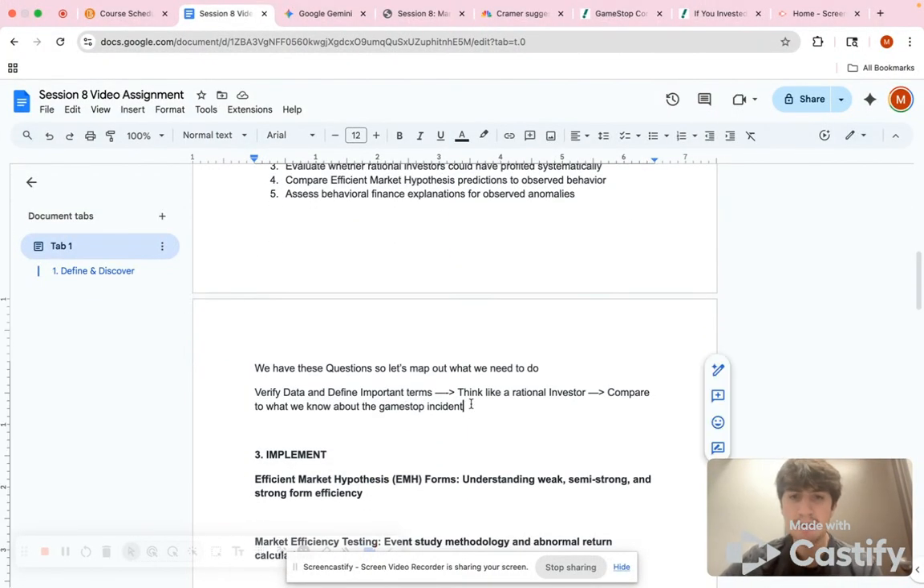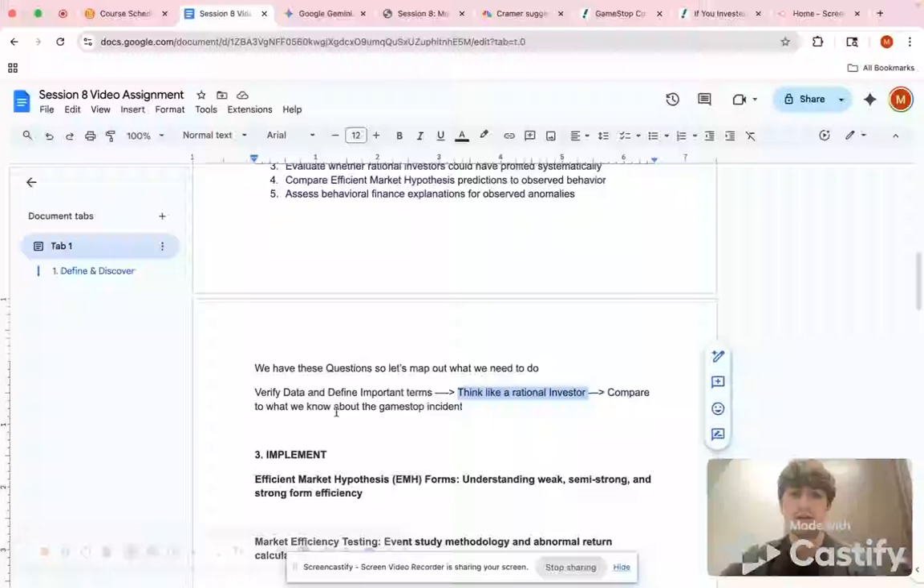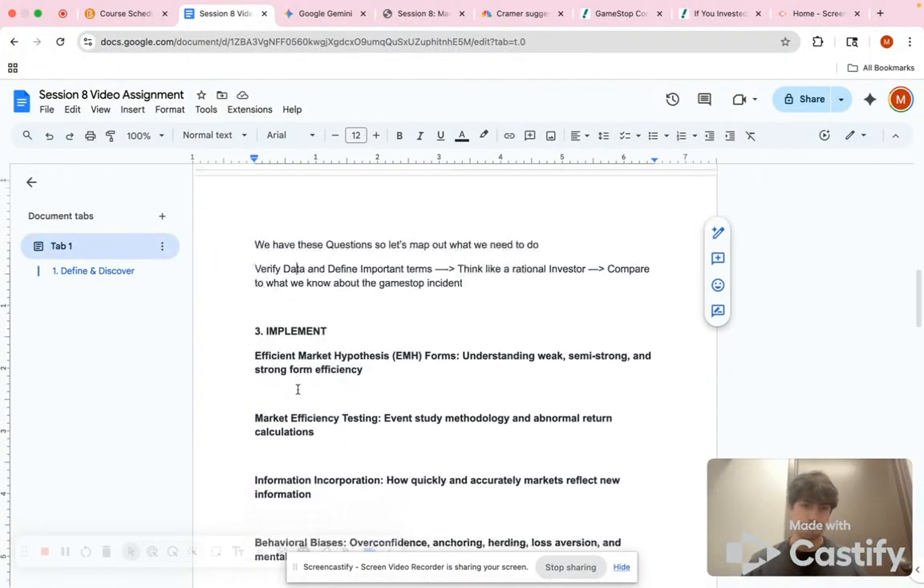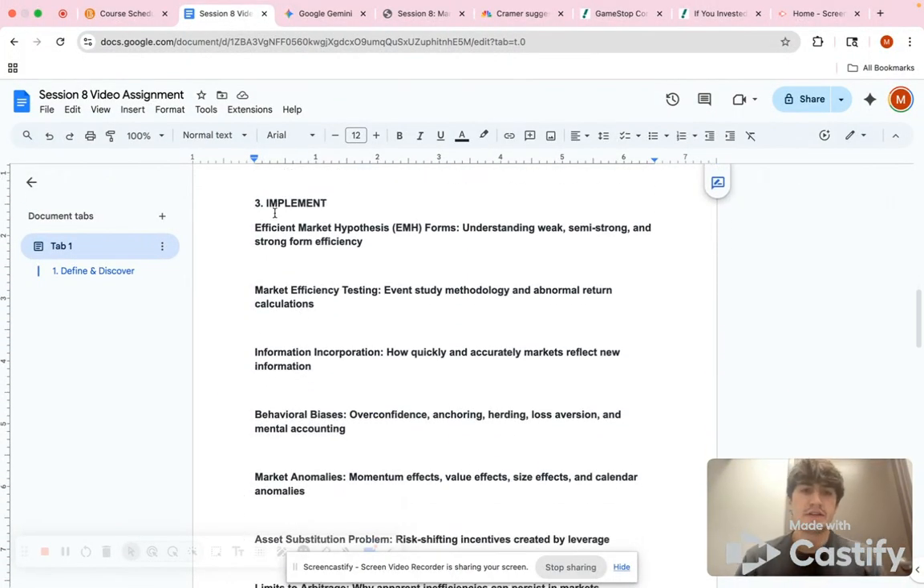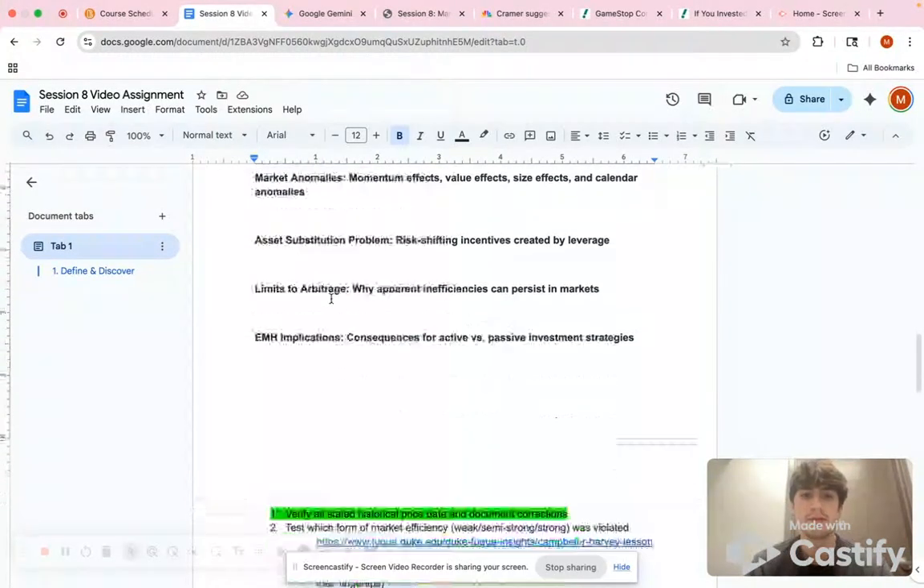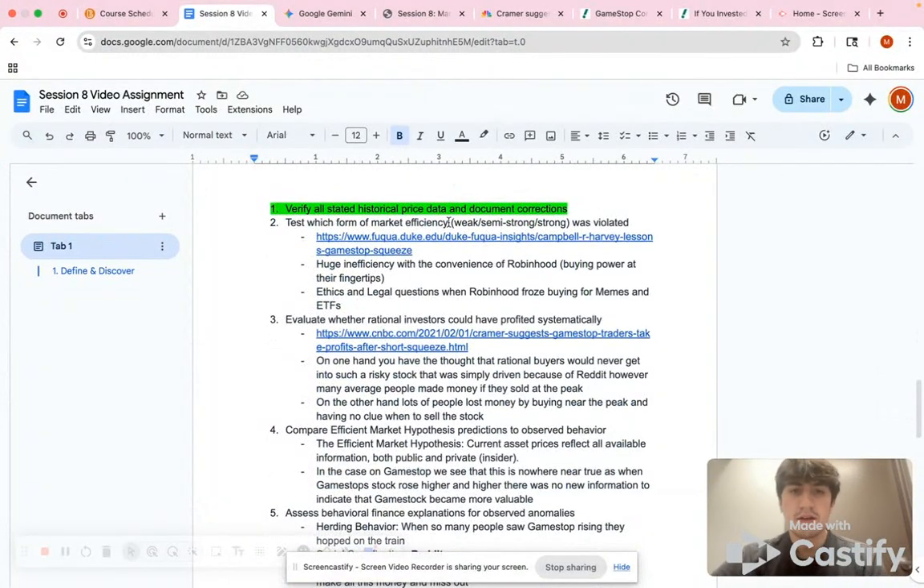I mapped it out right here as my represent. First we need to verify the data and define important terms. Then we need to think like a rational investor. We can't just sit here and look at numbers all day, we actually have to think about it. Then we need to compare it to what we know about the GameStop incident, which is where we'll find it in the data part right there. These are some things to look for: efficient market hypothesis, the efficiency testing, behavioral biases, stuff like that. So first, let's start off with number one.